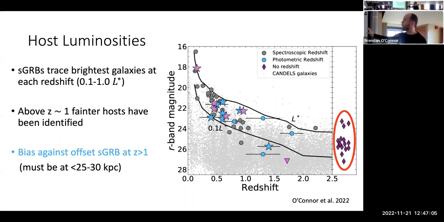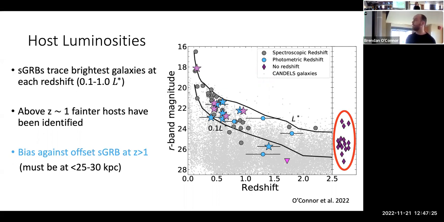And actually, if we compare the magnitudes of the other ones, we find that they're probably above z of 1. So in fact, we're possibly finding a missing population of short GRB host galaxies at higher redshifts, which would then imply that binary neutron stars merged very quickly and polluted the early universe with heavy metals.